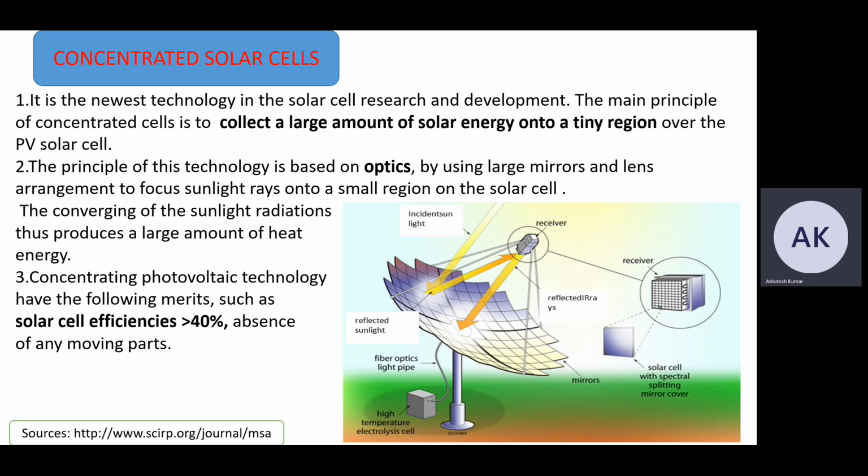By using this type of technique, we can improve the efficiency of solar cells to almost greater than 40%. Absence of any moving parts is a huge achievement for the solar cell industry.